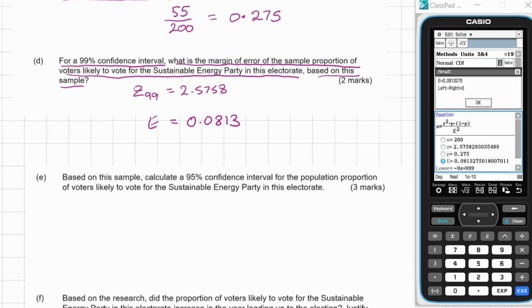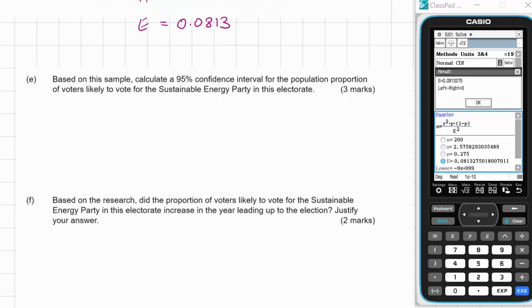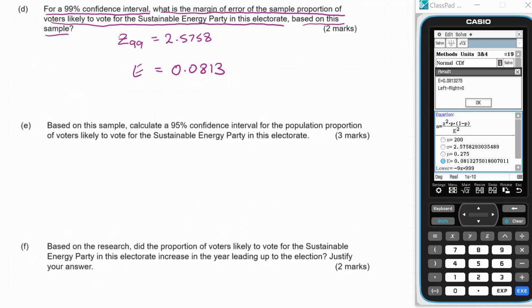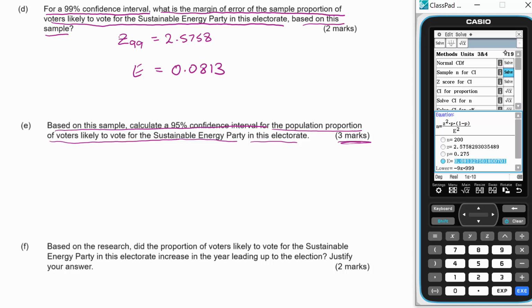Now, based on this sample, calculate a 95% confidence interval for the population proportion of voters likely to vote for the Sustainable Energy Party in this electorate. And note it's 3 marks, so I'm not just going to whack that into an E activity.